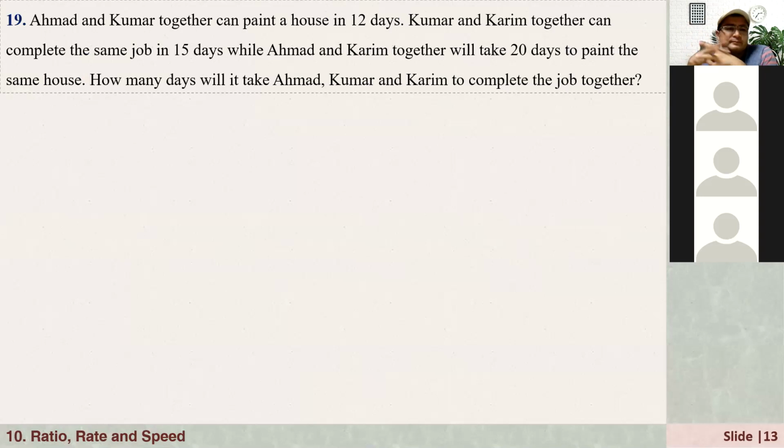Ahmed and Kumar together can paint a house in 12 days. Kumar and Karim together can complete the same job in 15 days, while Ahmed and Karim together will take 20 days to paint the same house. How many days will it take Ahmed, Kumar, and Karim to complete the job together?